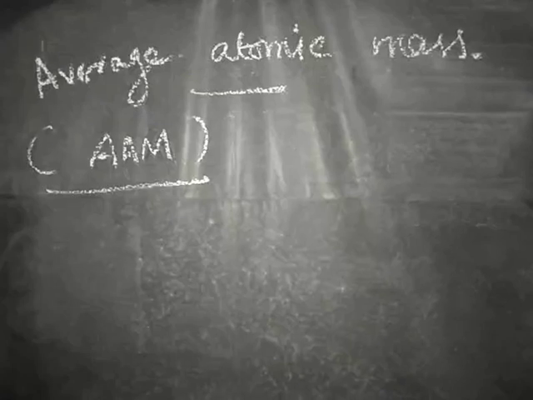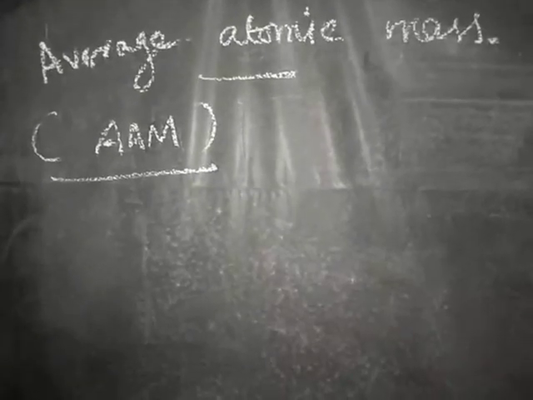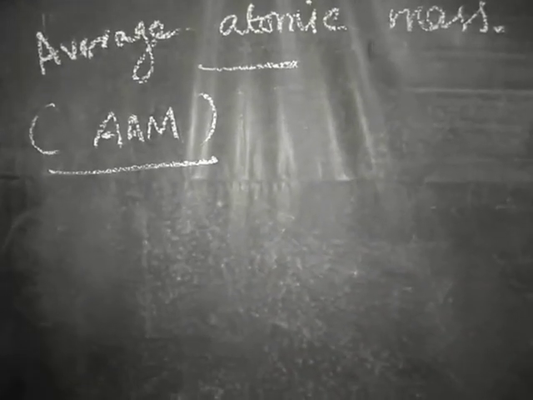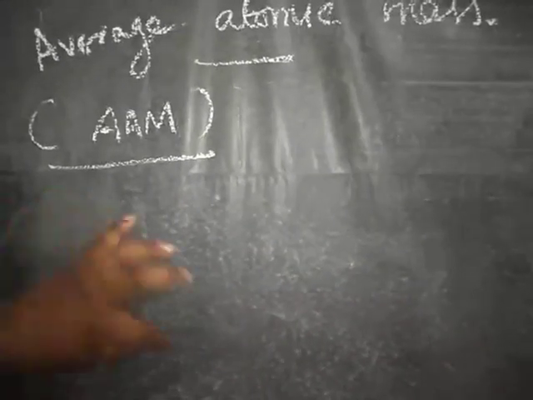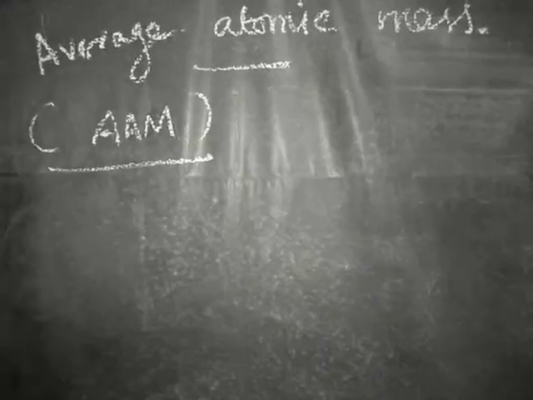What is meant by average? Suppose an atom of an element contains 3 or 4 different types of isotopes. We have to add the masses and divide by the number of isotopes involved in the calculation. So that is called the average atomic mass. The definition: the average atomic mass of an element is the weighted average of the masses of its naturally occurring isotopes.